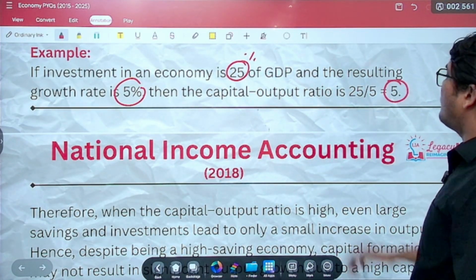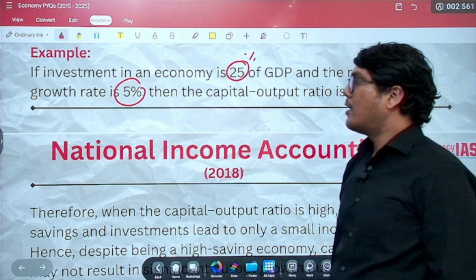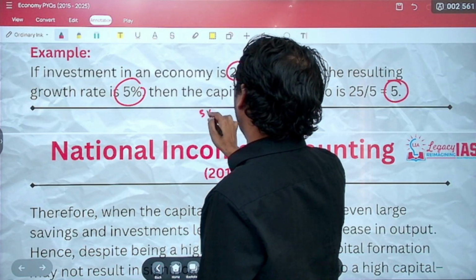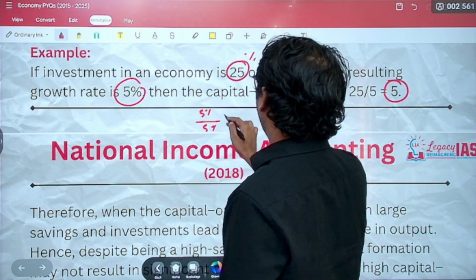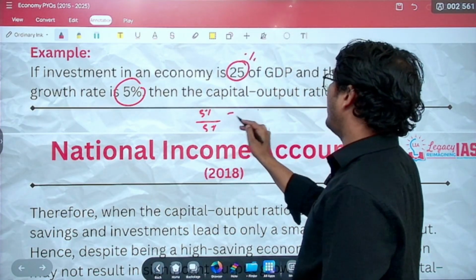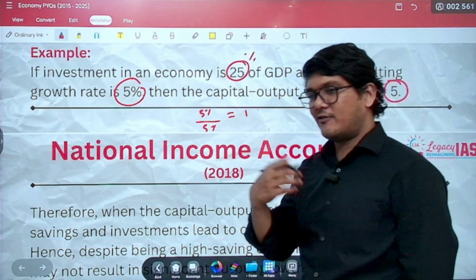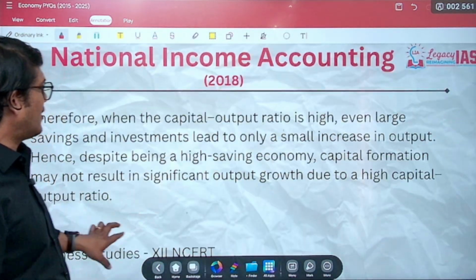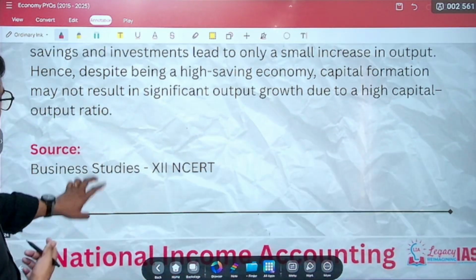25 by 5. It is high, right? Now, if the investment in the economy had been 5% and the growth rate had been 5%, then what is the capital output ratio? It is 1. When the capital output ratio is low, a smaller amount of investment will give you a higher return, as you can see over here. Let's move ahead. 2018. This is the same question which was there in 2018.